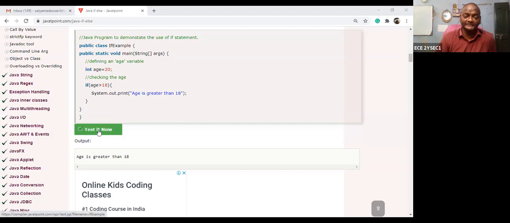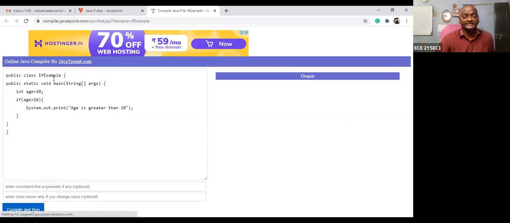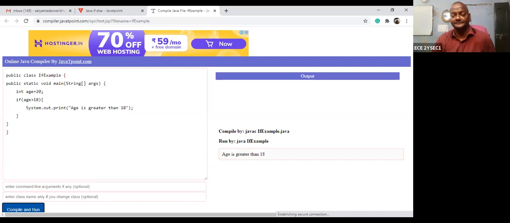So can we check the answer? All right, this is the class and this is the class name. You can store this program as IfExample.java. After compile and run, you will get IfExample.class. So what is your age? 20. What is the condition? Age greater than 18. If the condition is satisfied, that is true, then the block is executed. What is the block? The printing. Now I can check the condition.